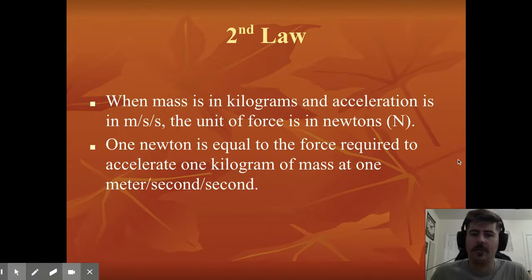So when we're looking at the second law of motion, when mass is in kilograms and acceleration is in meters per second squared, the unit of force is in newtons. This is something that we talked about before. 1 newton is equal to the force required to accelerate 1 kilogram of mass at 1 meter per second squared.